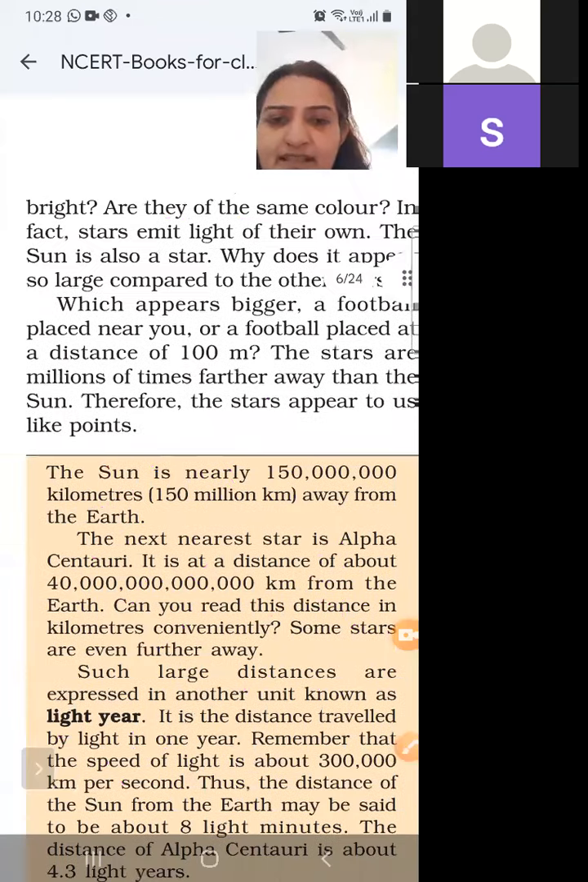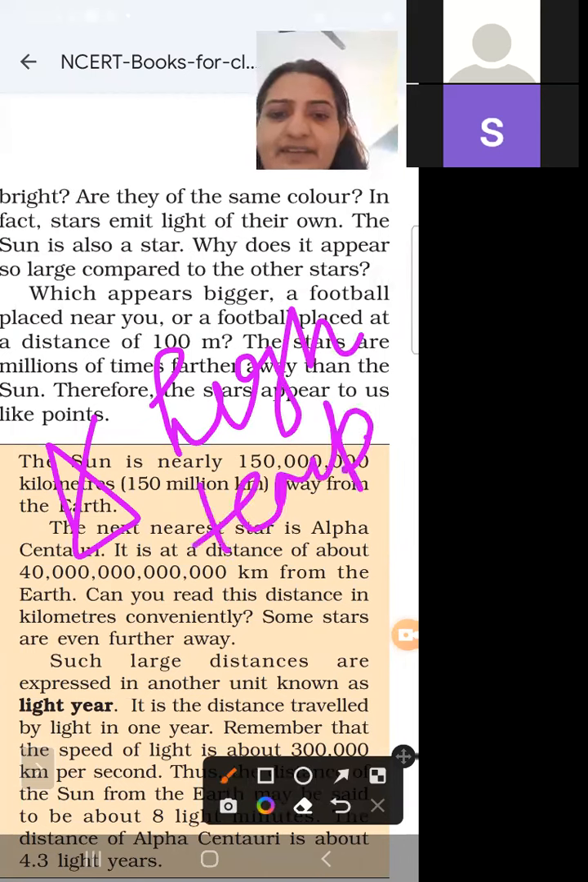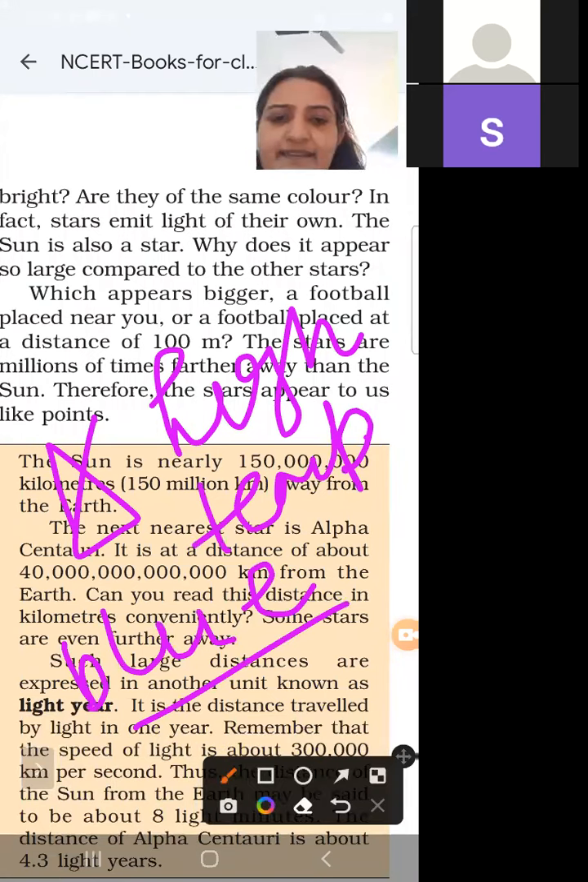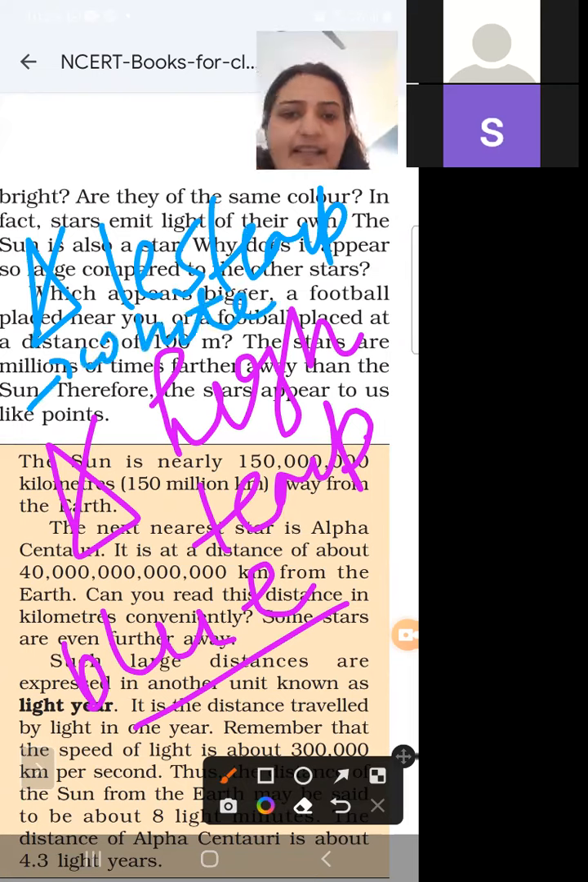Suppose this is a star and it has high temperature. So it has blue color. And next, suppose this is a star which has less temperature, then this has color white.